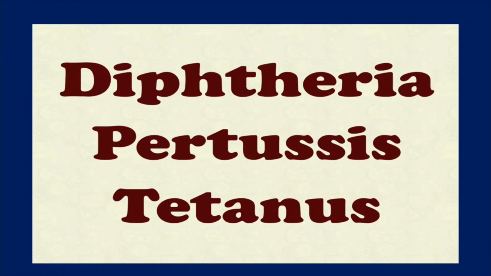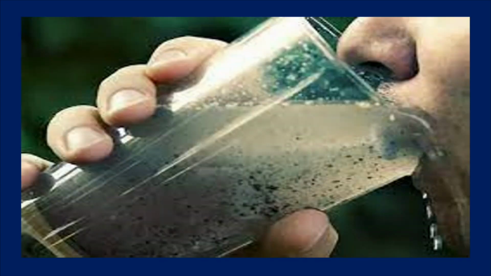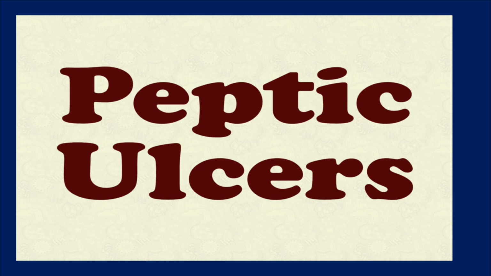And next we have diphtheria, pertussis, and tetanus. These three diseases are also caused by bacteria. Here these diseases may be transmitted by direct contact and also by drinking contaminated water. To prevent these three diseases, we may use one vaccine called the DPT vaccine. The full form of DPT is diphtheria, pertussis, and tetanus, and this DPT vaccine is also called a triple antigen.